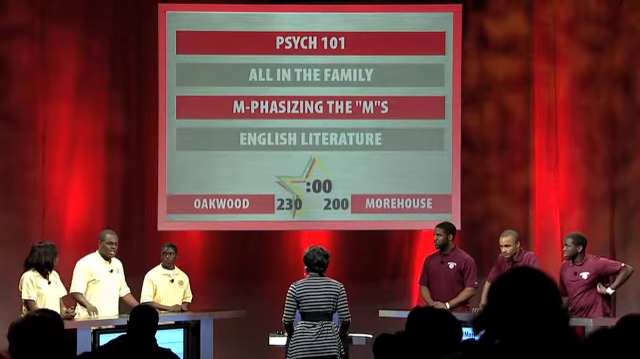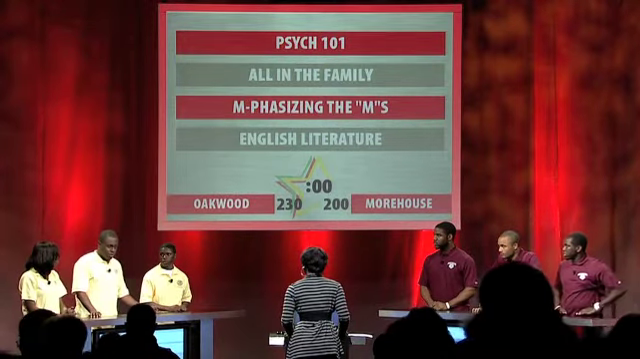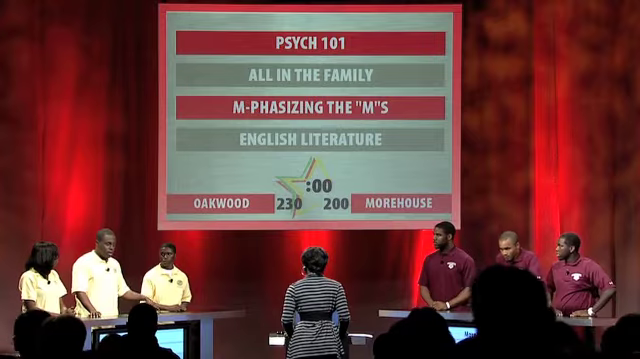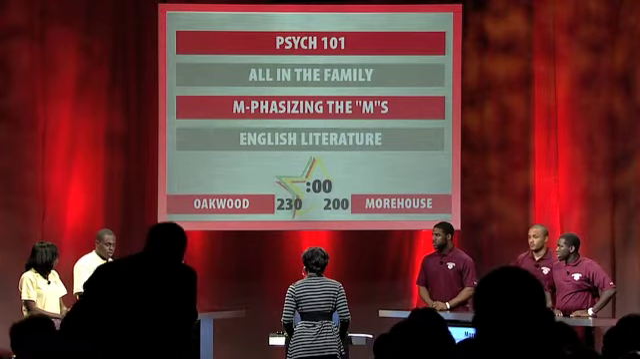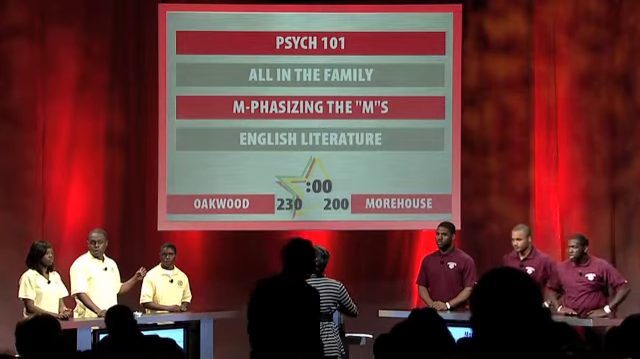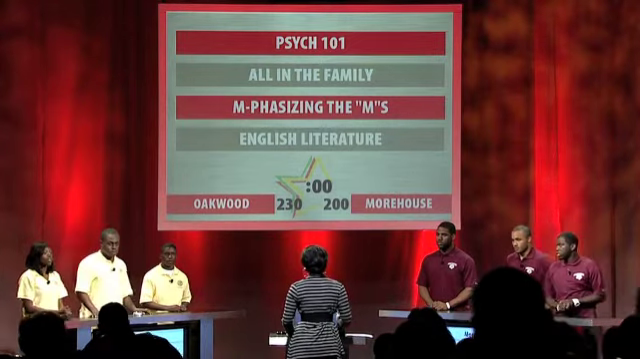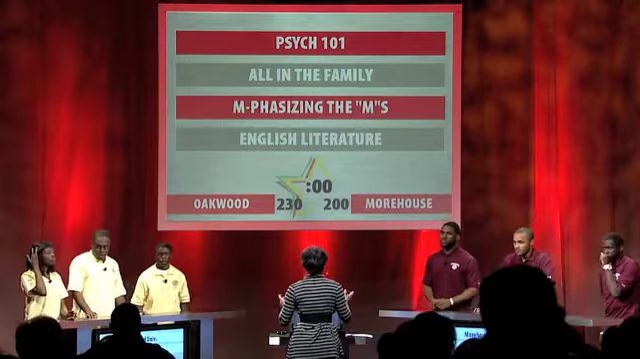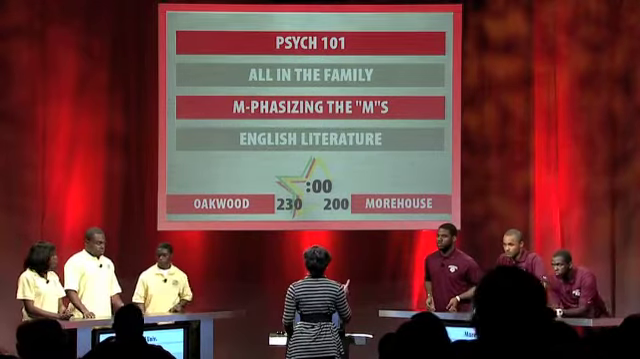And we have a question. Our last bonus, we only got 10 points. We don't get part for the insanity, or no? You have 5 points for that part, and then the second part that you answered correctly was 5 points. Okay, so 10 altogether. All right, and the score is still close: Oakwood 230 and Morehouse 200.